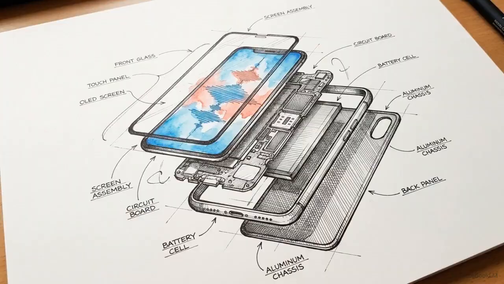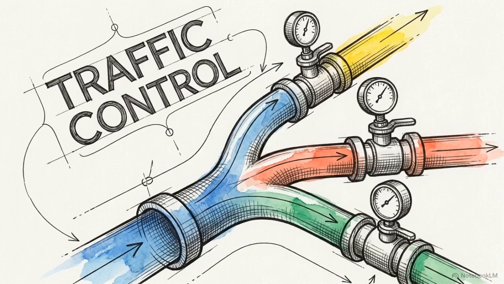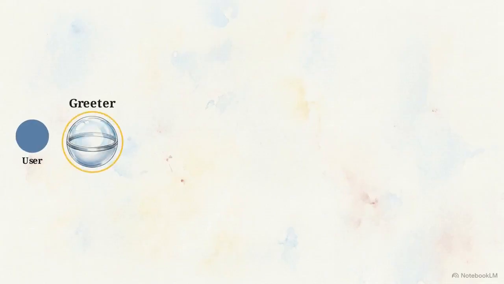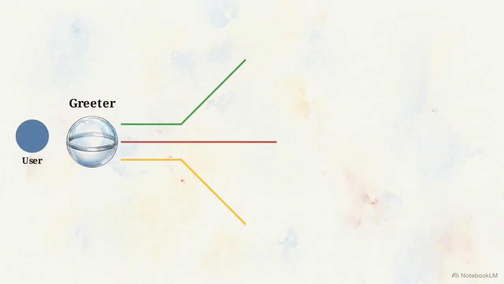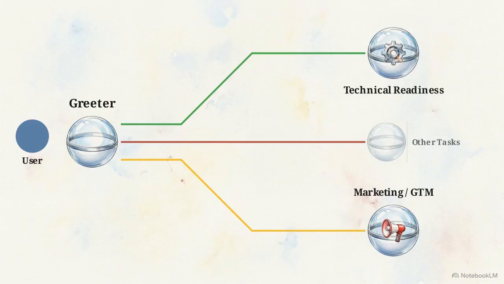To see how knowledge and action combine, look at how modern companies handle inbound customer service calls using multi-agent voice assistants. When a customer calls in, they hit a router pattern. A single greeter agent evaluates the user's initial intent. Its only job is to figure out what the caller needs and then dispatch them to the correct specialist. If the caller asks about an upcoming software launch, the greeter hands the call off to a technical readiness agent. If they have a PR question, they are routed to a marketing agent.